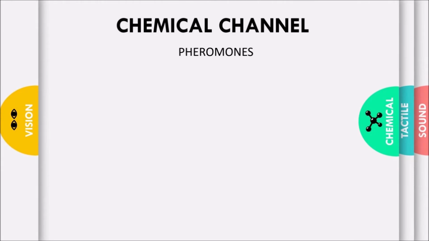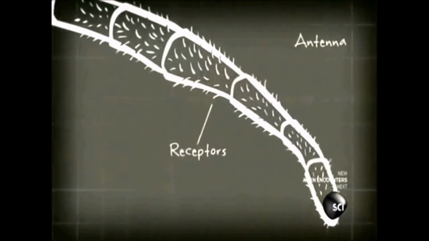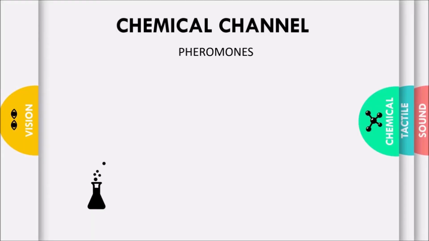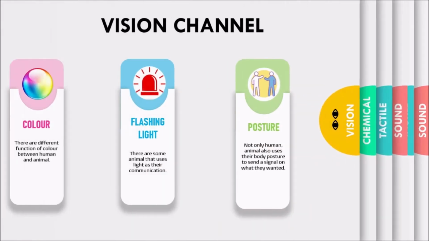Animals often use chemical communication to mark their territories. They leave pheromones or chemical marks behind. The fun fact is, bees don't have noses, so how could they be trained to sniff? Well, they smell through tiny receptors under their antennas. Other than that, pheromones help animals to find food, attraction, mate, identification, and alarm call.